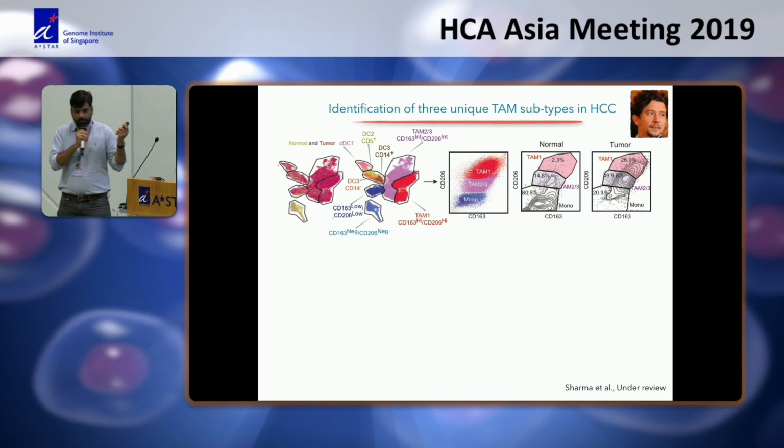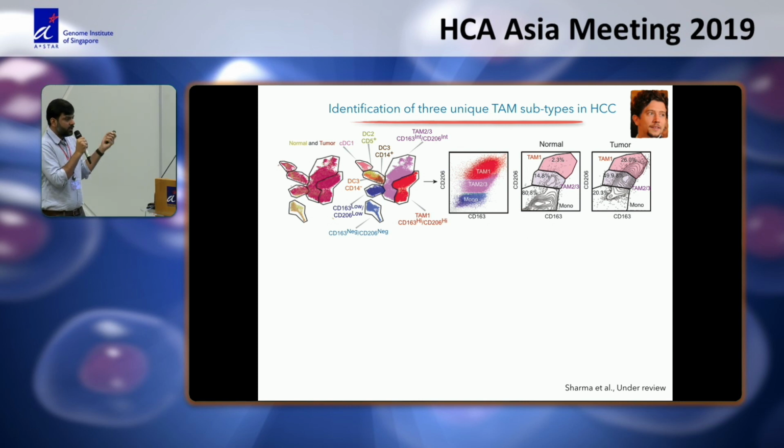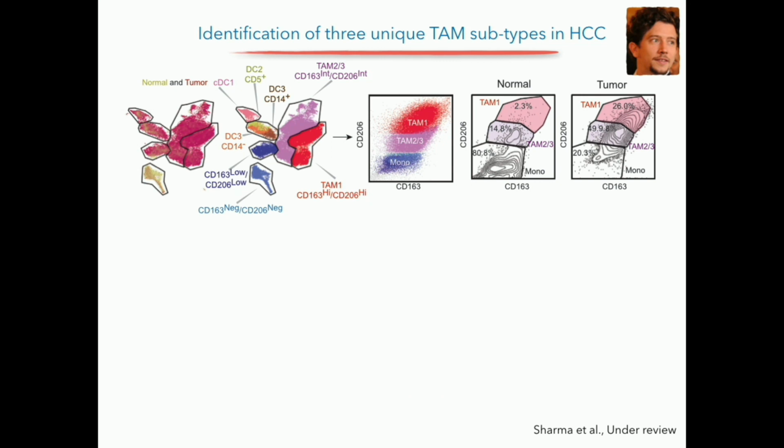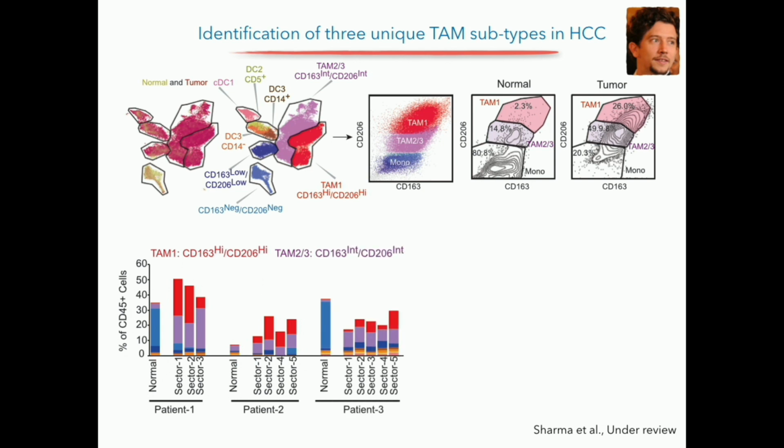Next, we used these protein markers, and with the help of Charles and Florence lab, we validated this in an independent set of experiments using flow cytometry, and based on CD163, CD206 and a panel of other markers, we could identify these TAM1, TAM2, TAM3 in human patients looking at the normal and tumor, and you see these cells are not present in normal to begin with and highly enriched in the tumor. And this is looking at each and every sector. So these red cells are the TAM1 population. As you see, in normal these are almost not present, but they are highly enriched in the